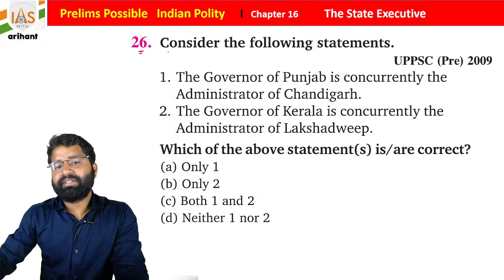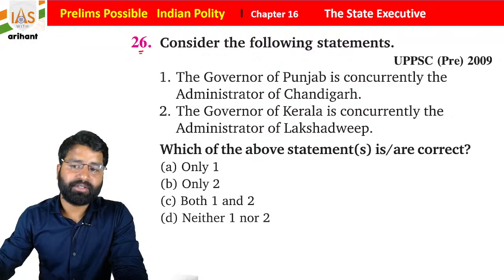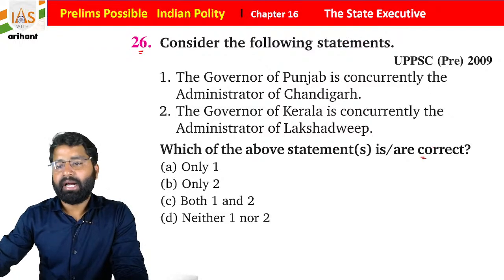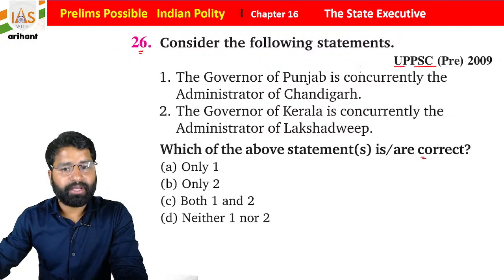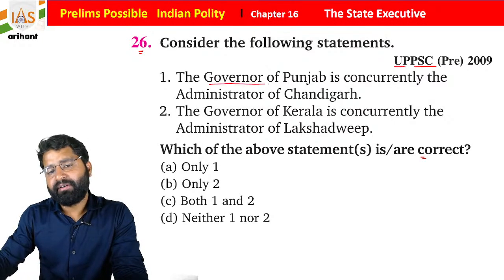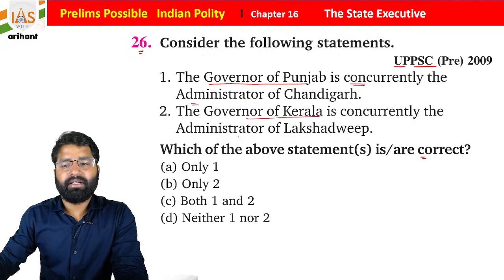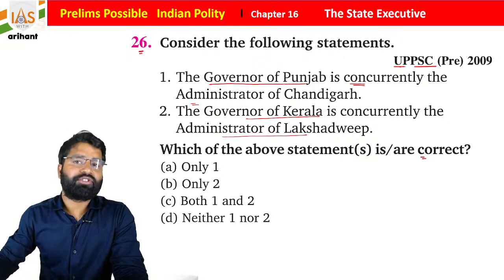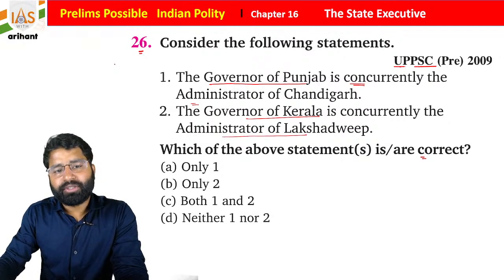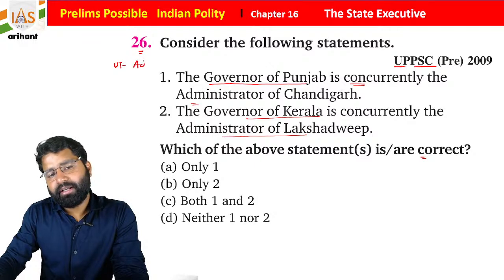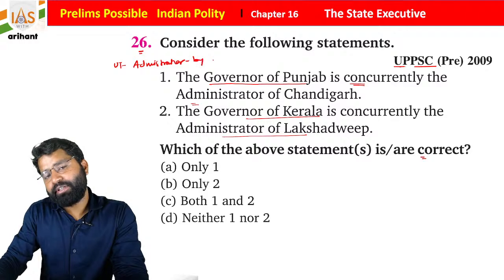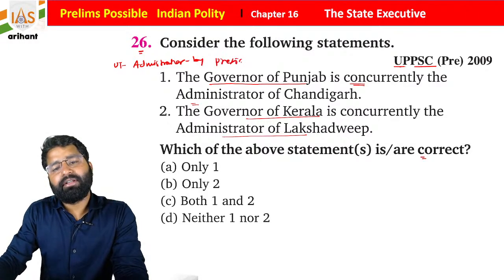Question number 26: which of the following statements is correct? It was in UPPSC 2009. Read it carefully. The governor of Punjab is concurrently administrator of Chandigarh. The governor of Kerala is concurrently the administrator of Lakshadweep. So we all know, students, in a union territory there is an administrator, and they are appointed by the President of India.